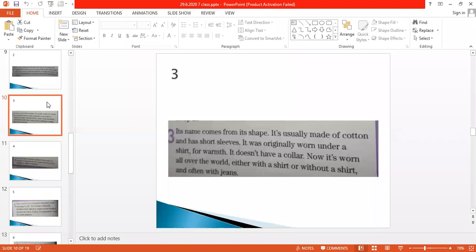So, what is the answer of this one? No, high neck. It is not high neck because it doesn't have any collar or leg. So basically, it is what? It is written there, T-shirt. Yes, it is correct.